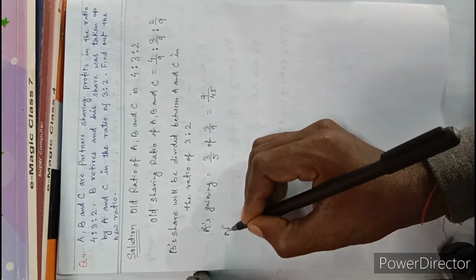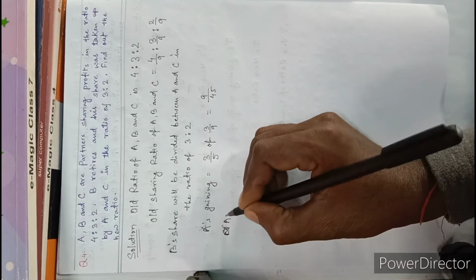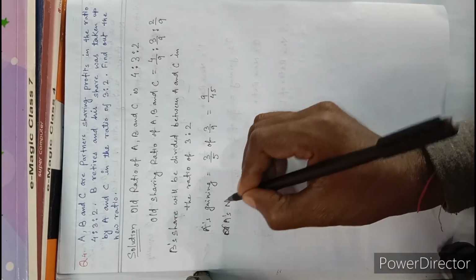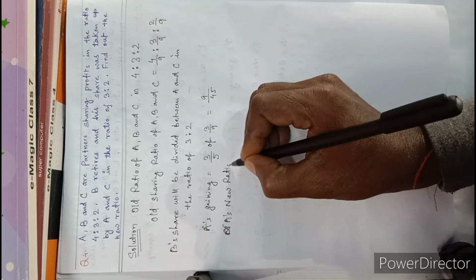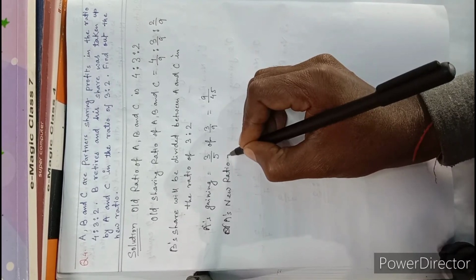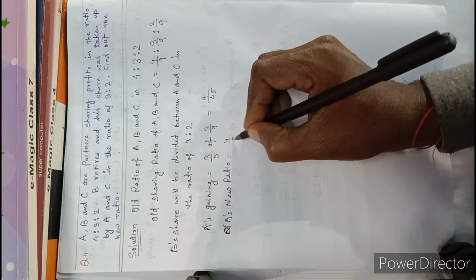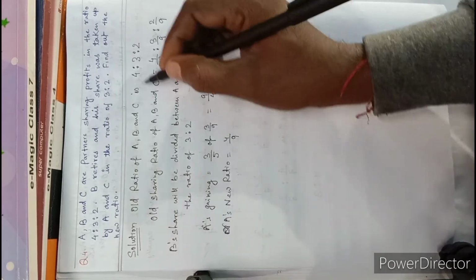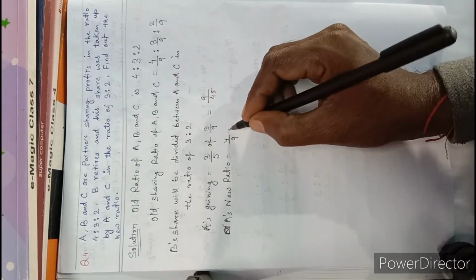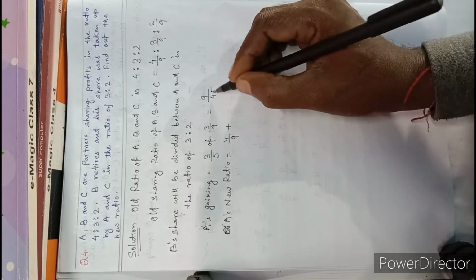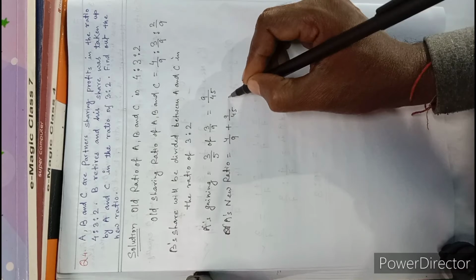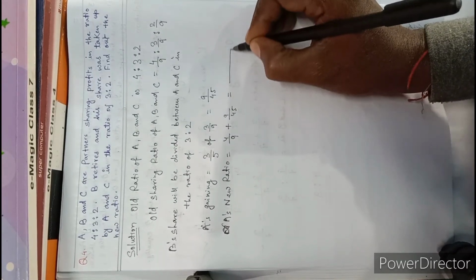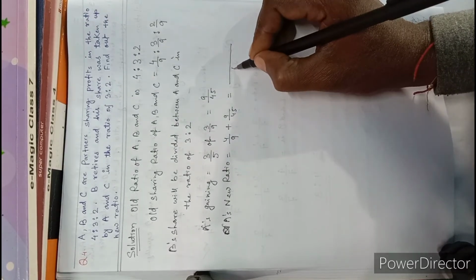So A's new ratio is 4 by 9, this one, plus this gaining ratio 9 by 45. So we get the LCM of 9 and 5, 45.